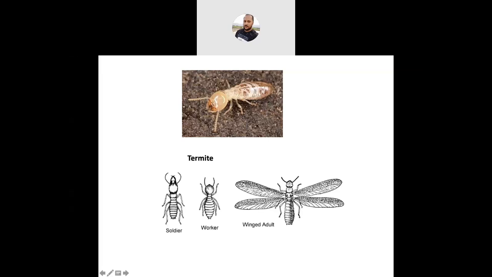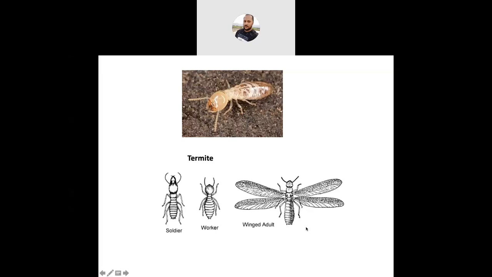Next, the mouth part is chewing and biting type. Antenna moniliform or beaded like. Abdomen broadly joined with thorax. External genitalia are lacking in both sexes, and cerci are very short. By seeing this photograph, you can clearly differentiate. So these are the order level characters.